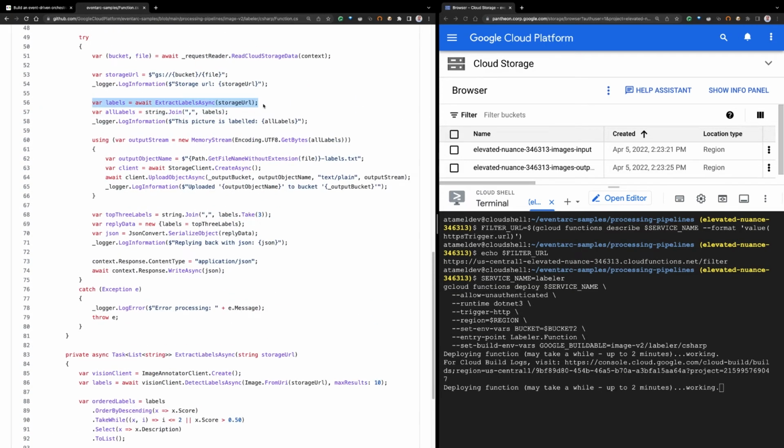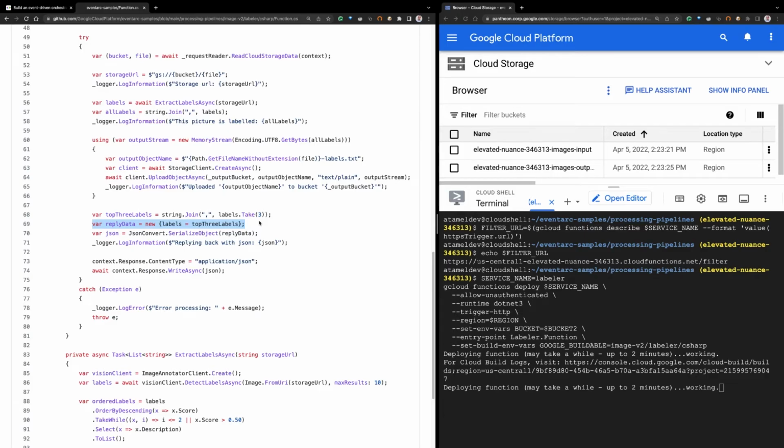And then what we do afterwards is first, we save these labels to a text file with the name of the file -labels.txt. So all 10 labels, we save them to a text file, and we upload them to Google Cloud Storage. And then we also extract the top 3 labels, and we return them as the reply data from the function. So the function will return these top 3 labels as the output basically.